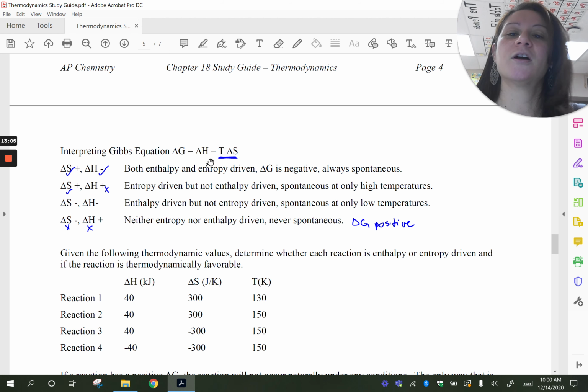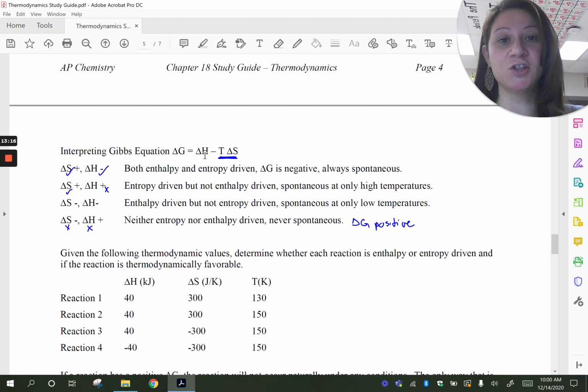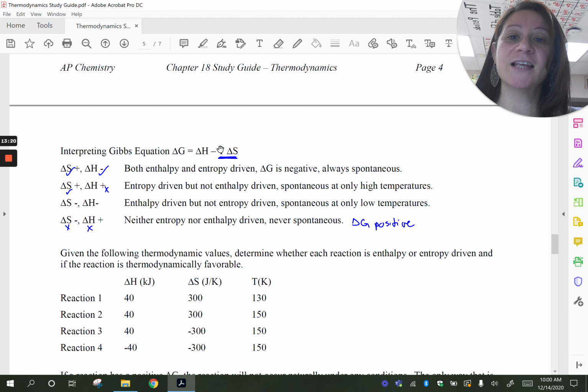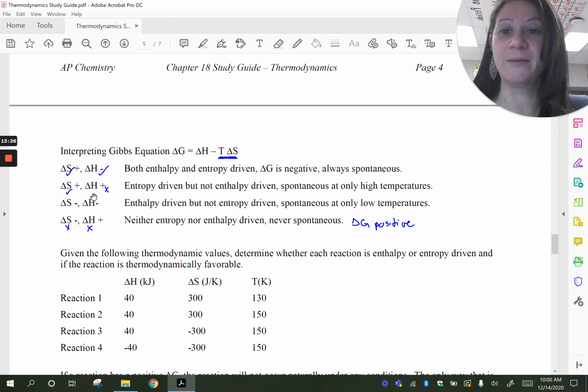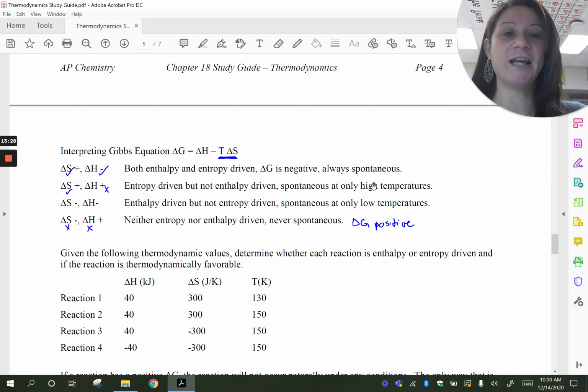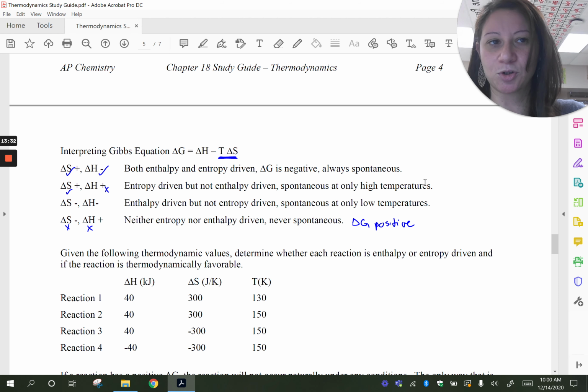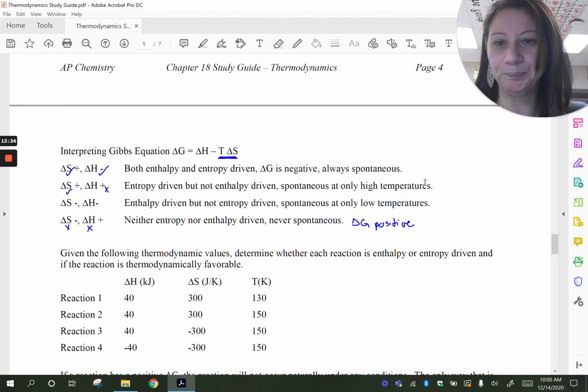And so let's see when this value is going to be negative. Well, if it's favored by entropy, then if we make this value bigger to overcome the delta H, it's going to be spontaneous. And so it's going to be spontaneous at high temperatures because then the T delta S value is going to be bigger. So this type of reaction would be spontaneous only at very high temperatures. And you can actually calculate what that high temperature is. We'll do that a little bit later.